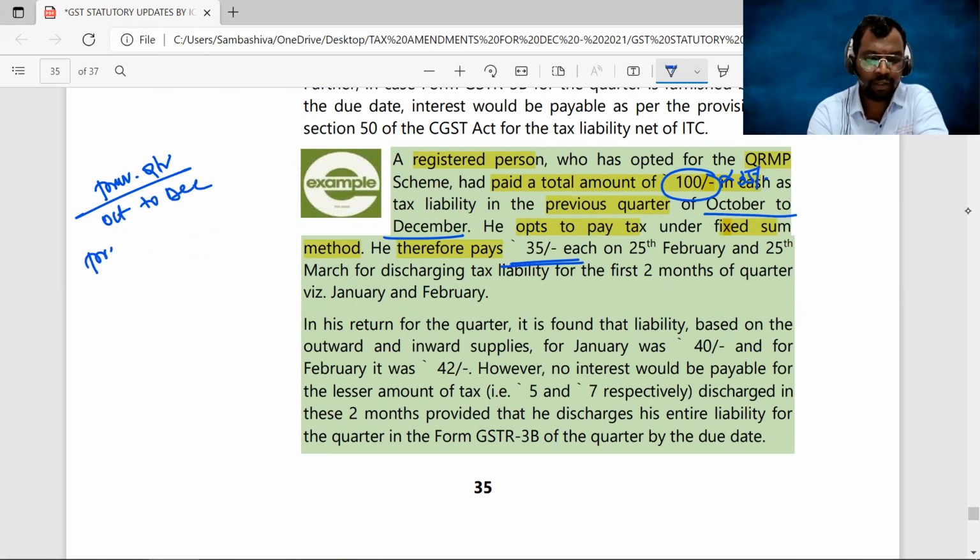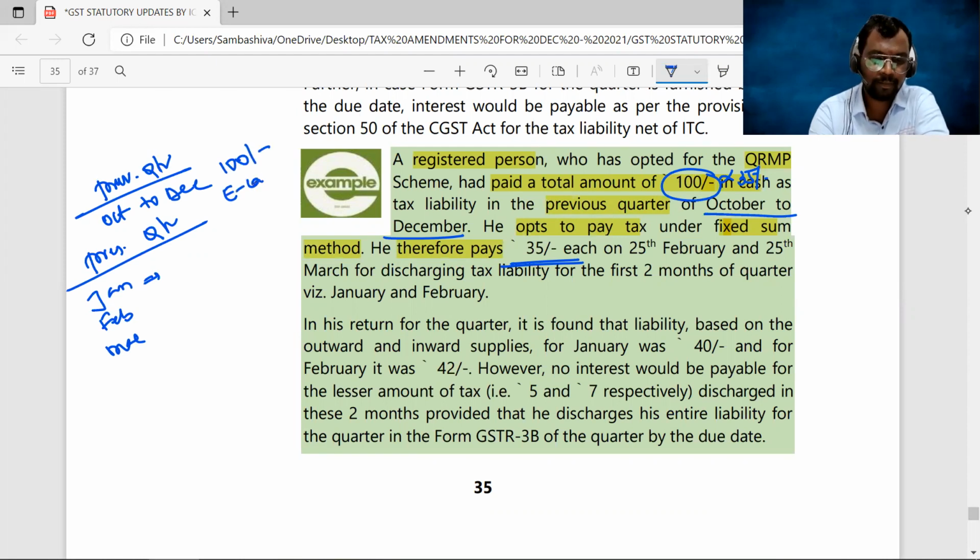Now the present quarter becomes January, February, March. So in the last quarter, he paid 100 rupees through electronic cash ledger. So that means for the month of January, he has to pay minimum of 35 rupees into the electronic cash ledger.